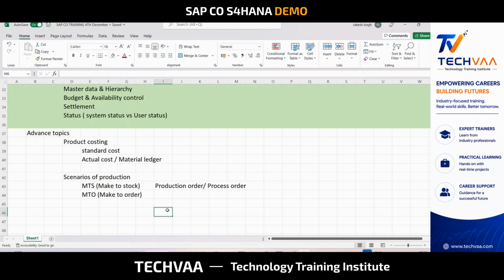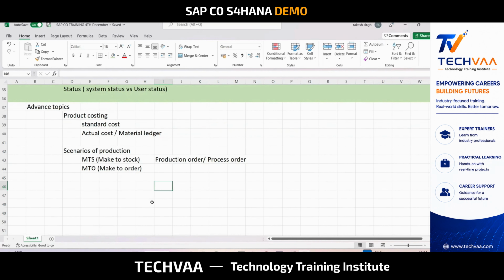For example, let's say you are producing some fighter jets. Fighter jets, you will not produce and stock. Once somebody places the order, then only you'll manufacture it. It may take you 1 year, 2 years, 3 years. Items which are huge, which take a lot of time to manufacture, where huge investment is involved, that is always order based. So we'll see how this scenario works in SAP.